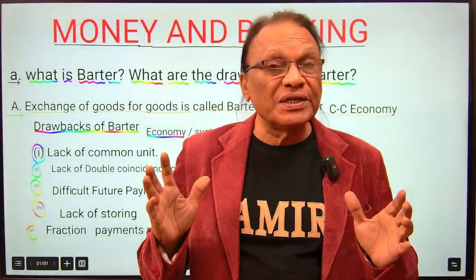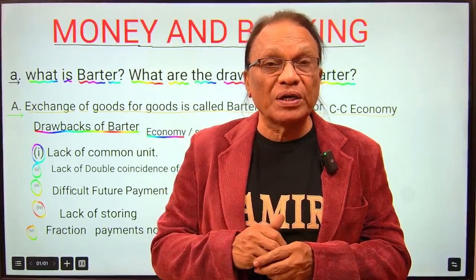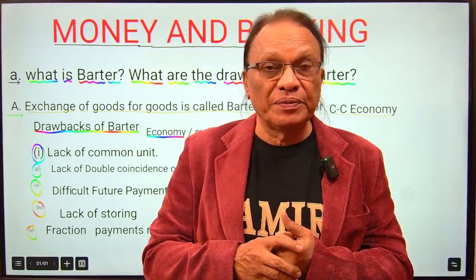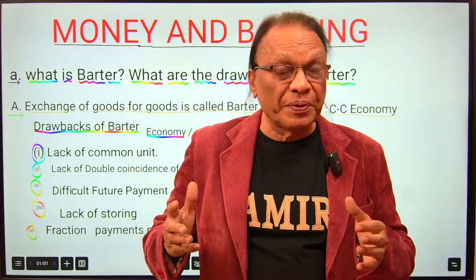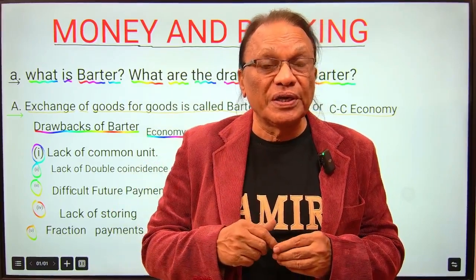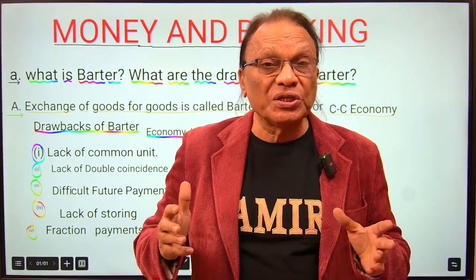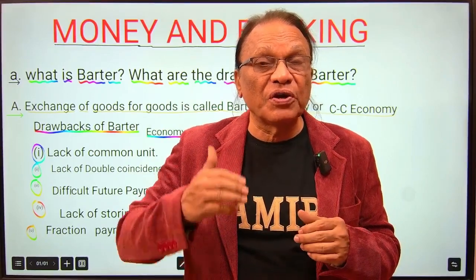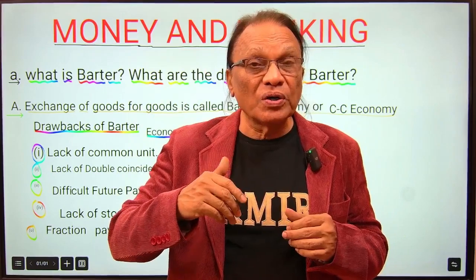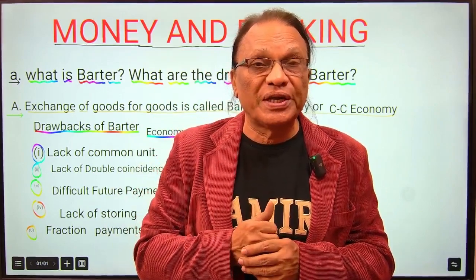What exactly is barter system? What is barter economy or what is CC economy? Very simple, exchange of goods for goods is known as barter exchange. Exchange of goods for goods or goods and services for goods and services is called barter exchange.